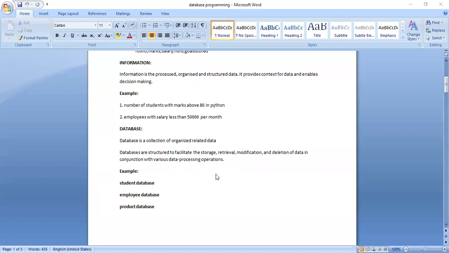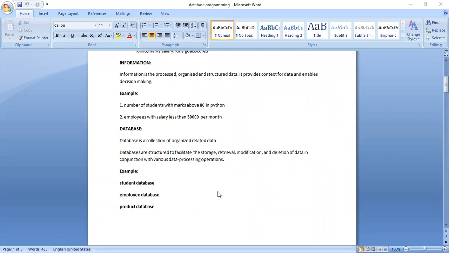Next, we will go for an employee database. Every employee will come with an employee ID, designation, qualification, salary, and the nature of work the employee does. These are all the attributes or data about a particular employee. So we will call this your employee database. Now we'll go for a product.